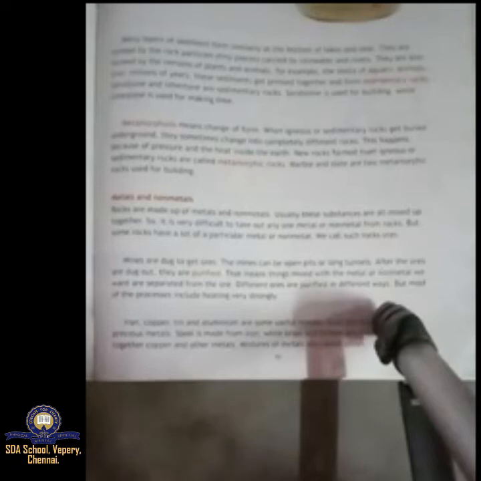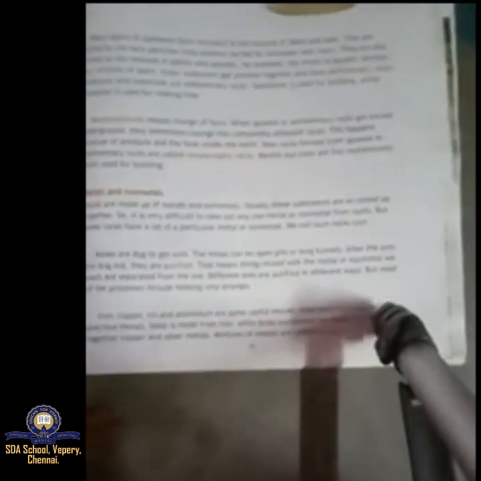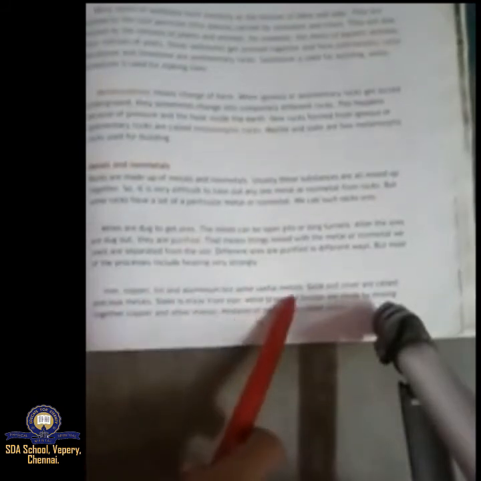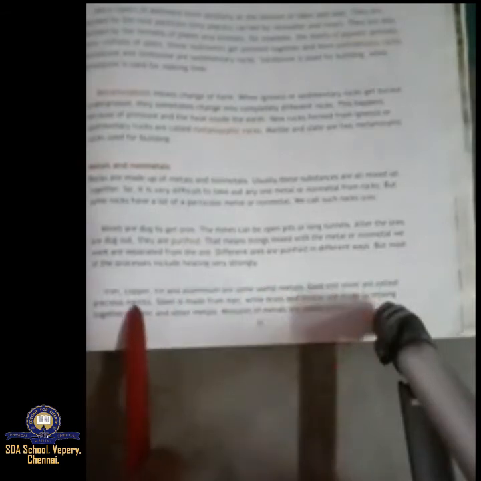Next, iron, copper, tin and aluminium are some useful metals. Underline this statement. Gold and silver are called precious metals.